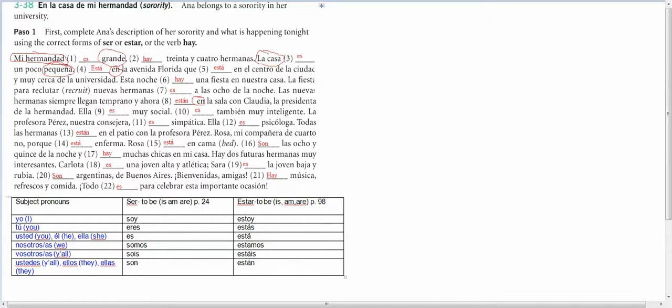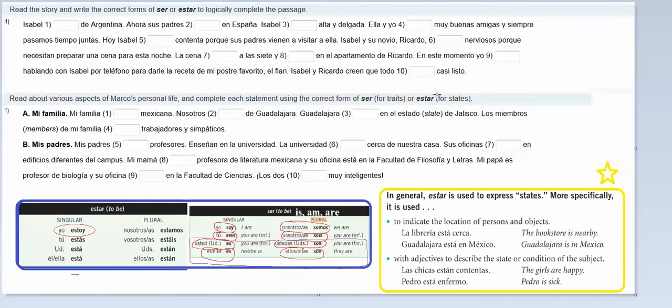Okay, so I think we're ready to do practice. I've got two activities up here. Here's your charts for how to spell ser and estar. And I went ahead and put that estar is used to express states. It's used to talk about location and to describe a state or a condition. Because there's fewer rules for estar, if you know your estar rules, and the sentence in question doesn't fit with your estar rules, then it's going to be ser.